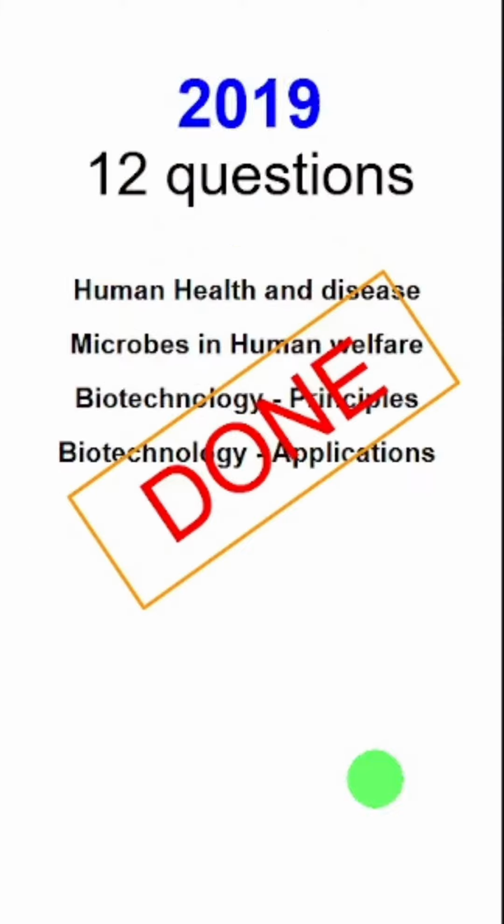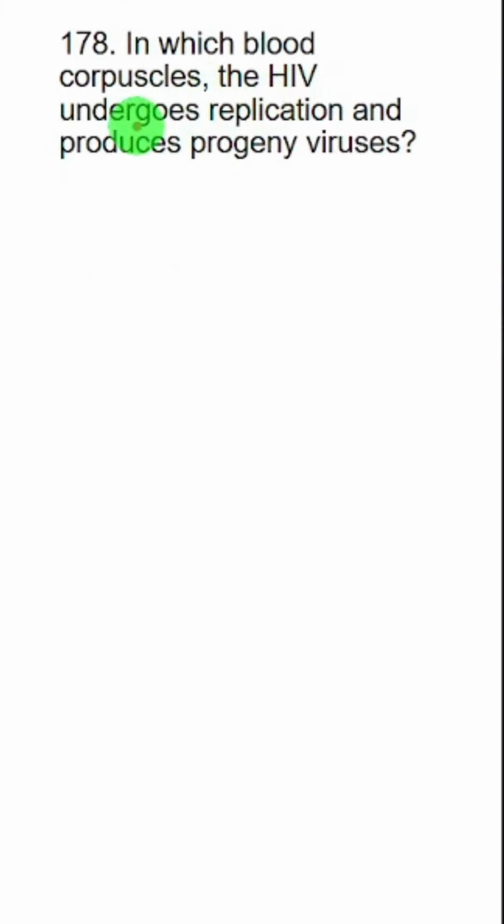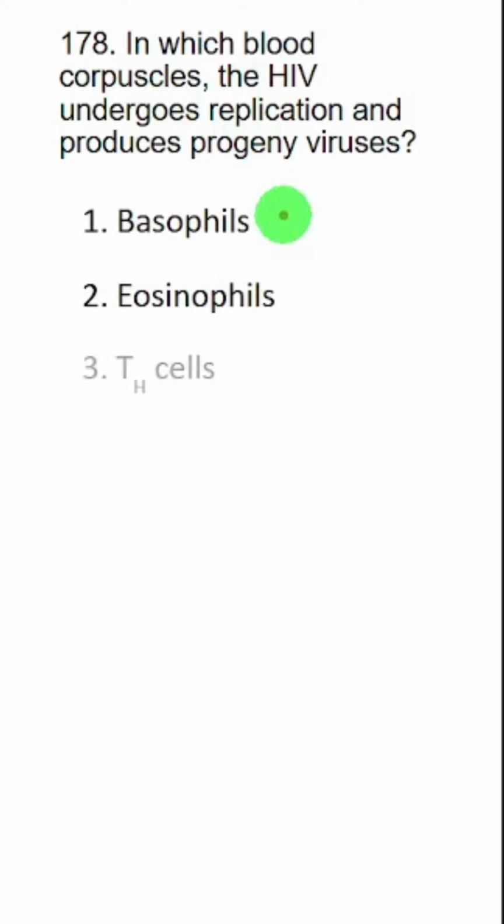Welcome back. In which blood corpuscle does HIV undergo replication and produce progeny viruses? This is a straightforward factual question. It is CD4 T cells. CD4 T cells are called T helper cells. So option 3 is the answer.